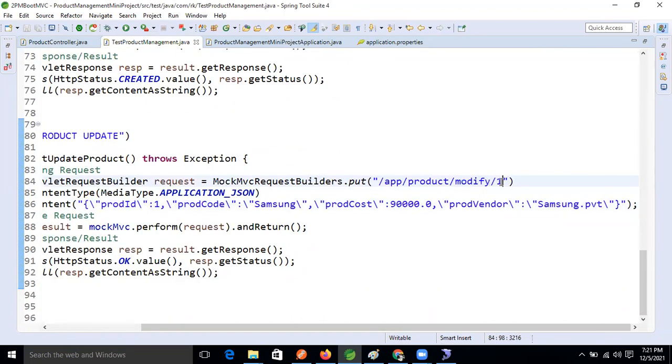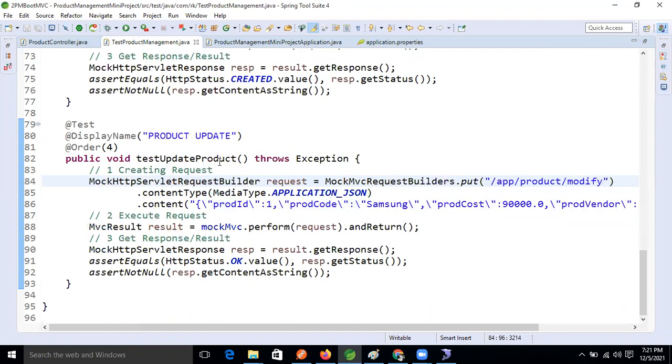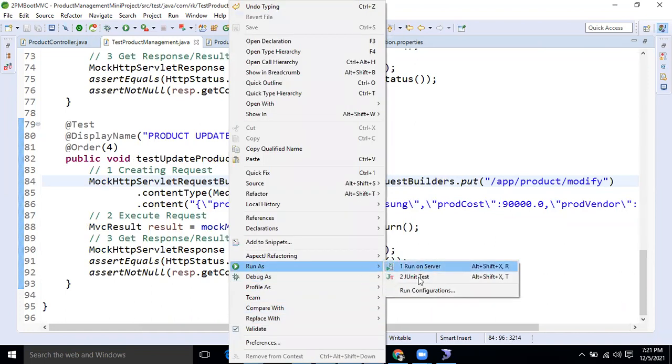In the modification, we can't pass the dynamic data here. Okay, now correct, right? Now let's run this one. Okay, run it, JUnit.